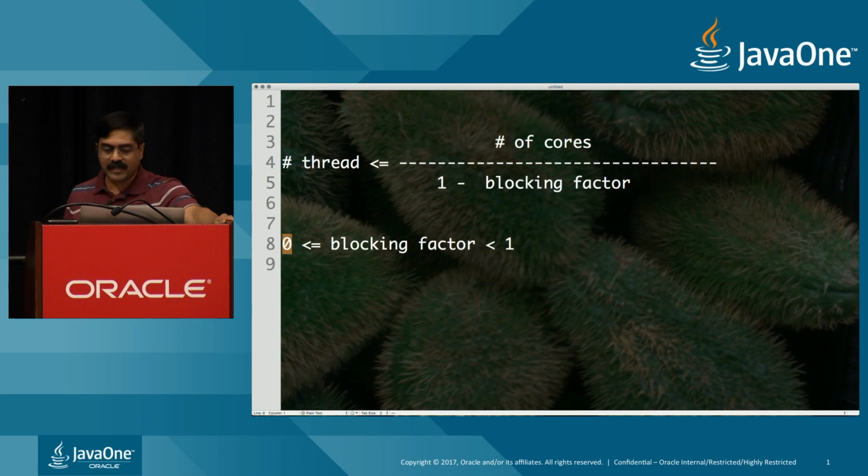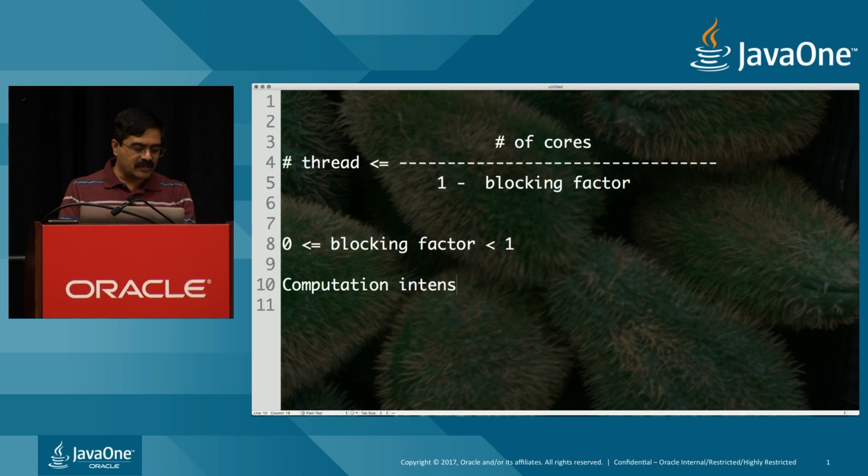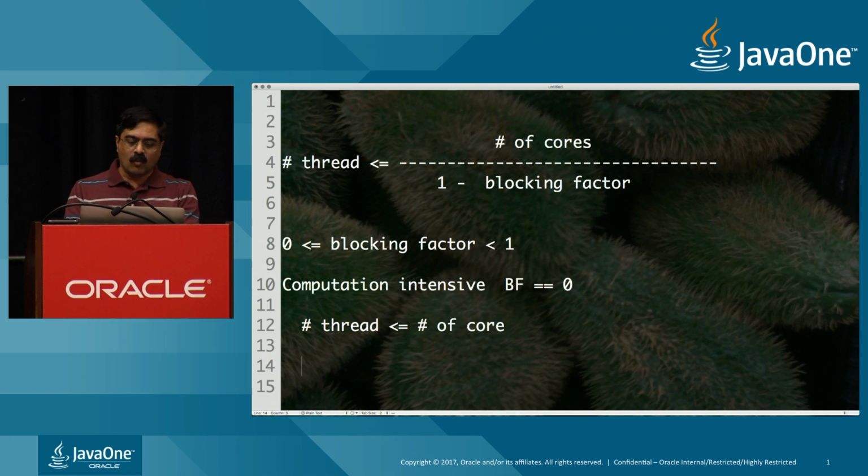So if I have a task which is sleeping, let's work the formula. I'm a computation intensive thread, which means the blocking factor is equal to 0, isn't it? Then the number of threads I want to really create is less than or equal to the number of cores, because 1 minus 0 is 1 in the denominator.